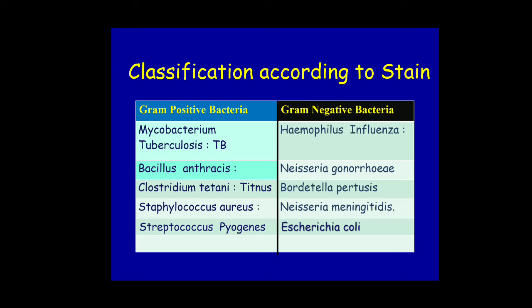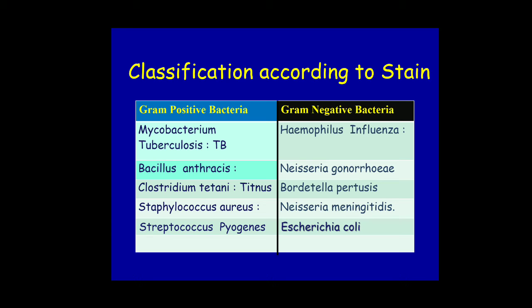Some of the gram positive bacteria are Mycobacterium tuberculosis, which causes tuberculosis. Other gram positive bacteria are Bacillus anthracis and Clostridium tetani. This Clostridium tetani causes tetanus. Staphylococcus aureus and Streptococcus pyogenes are also gram positive bacteria.